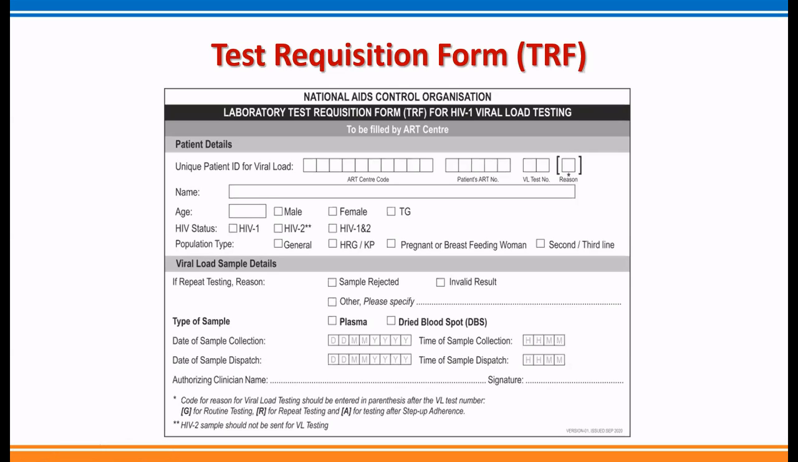The date and time of sample dispatch is to be put at the time of sample dispatch, at the time of packaging of the DBS cards, while sending through courier to the viral load laboratory, not at the time of sample collection. So this particular part is to be filled at the time of sample packaging and dispatching. Here the authorized clinician's name and signature will appear. This is how we have to fill the TRF, that is the test requisition form.